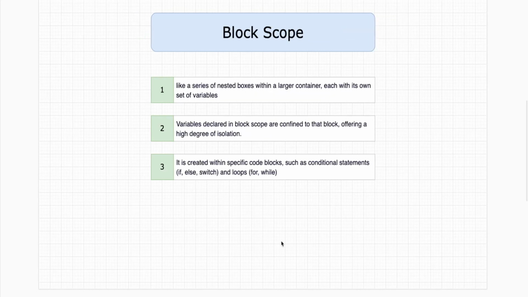Block scope is somewhat like a function scope. You can think of it as a smaller container which is nested inside the global scope or function scope, like a series of nested boxes within a larger container. Whatever variables we declare in the block scope are confined to that block only, which offers a high degree of isolation. And how do we create a block scope? It is created when we define if-else statements, switch cases, for loops and while loops. Now let's see this block scope in action.